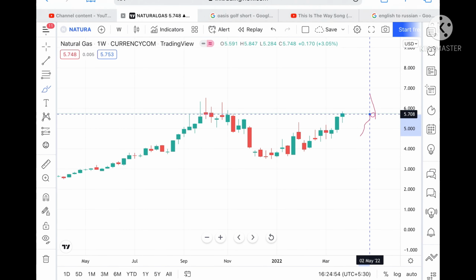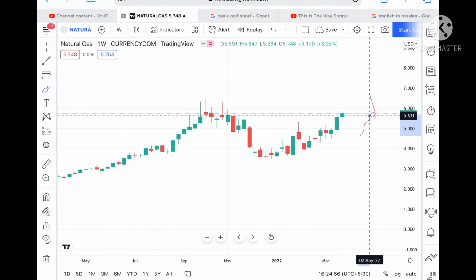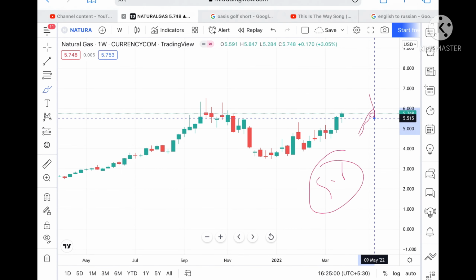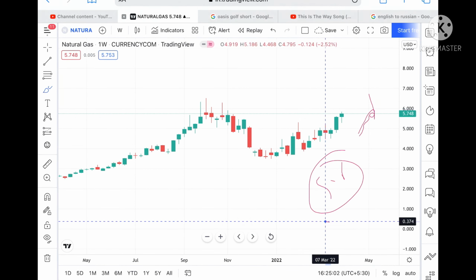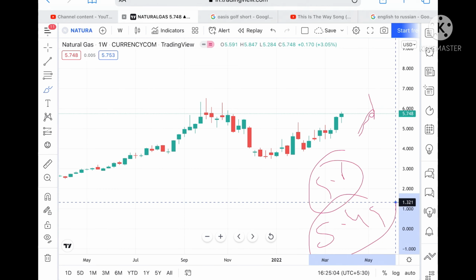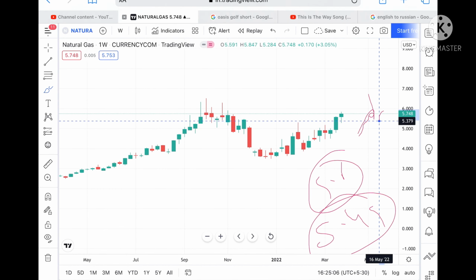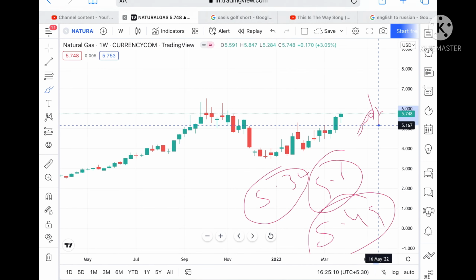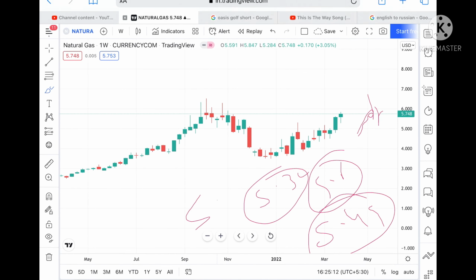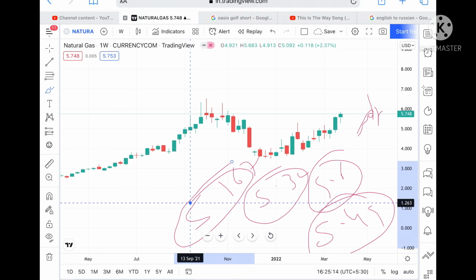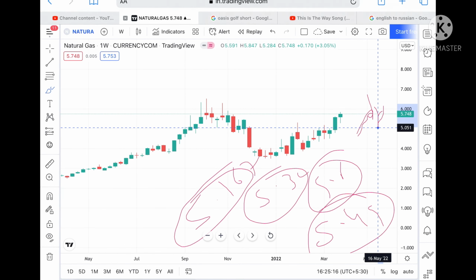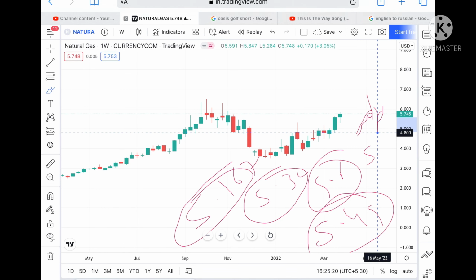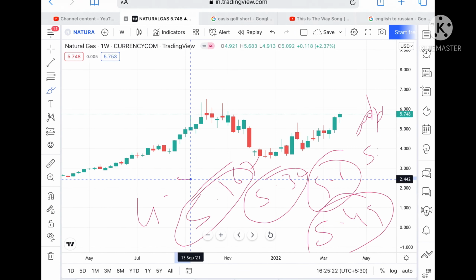But if it goes below a level of 5.7, only then can we see it touch a level of 5.6, and if it goes below this particular level, then it can touch 5.495. Once this level is crossed downside, we can see it go further low towards 5.32, and from there upside towards 5.617. Suppose the price goes below this level, then it can touch 5.051, and if it goes below this level, it can touch 4.80.